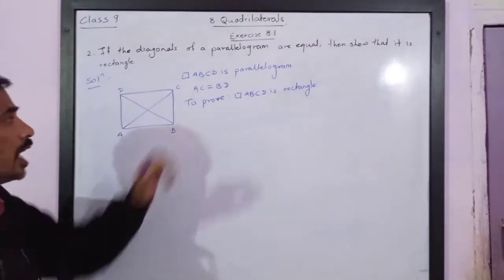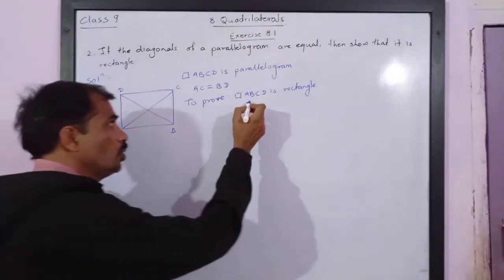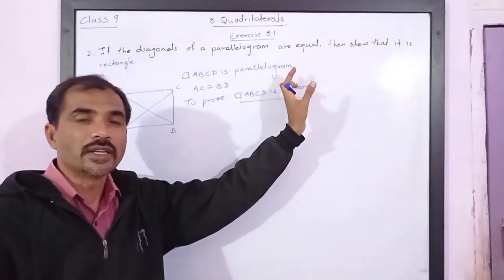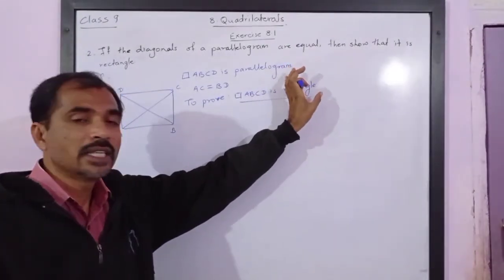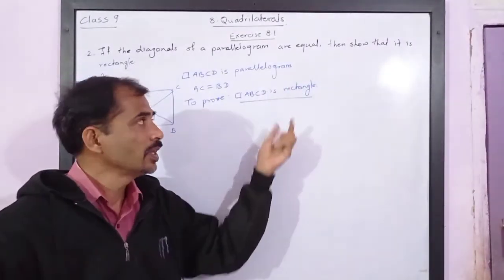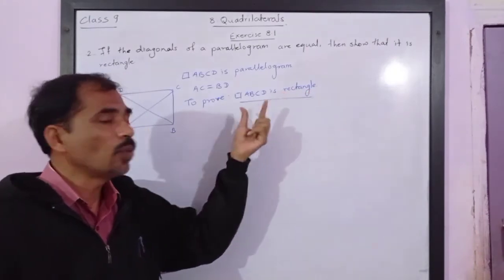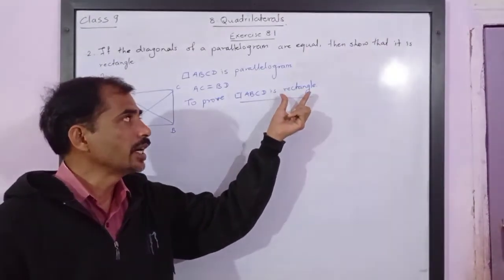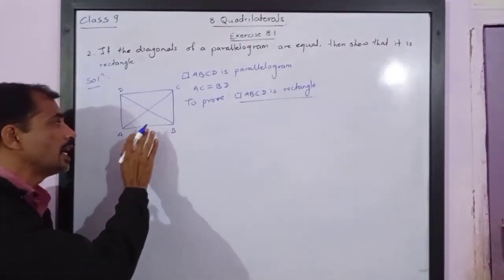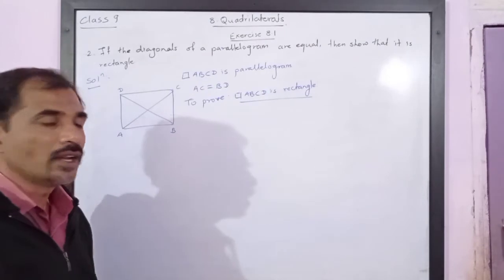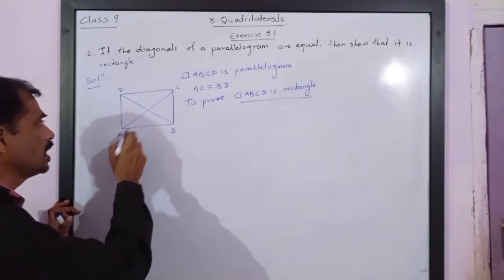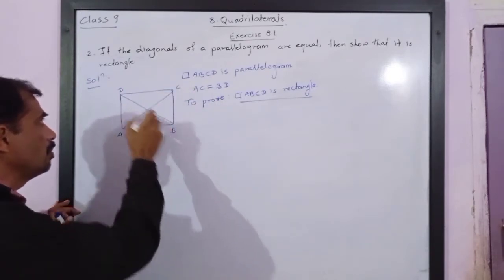So let us see how it can be proved. In order to prove quadrilateral ABCD is a rectangle, we have studied the definition of rectangle. Definition of the rectangle is it must be a parallelogram with at least one angle as a right angle. So a parallelogram with one angle as a right angle is a rectangle. That is what we have studied. So let us check whether we are able to prove that one of the angles is a right angle or not. So let us consider two triangles, triangle ABC and ABD.